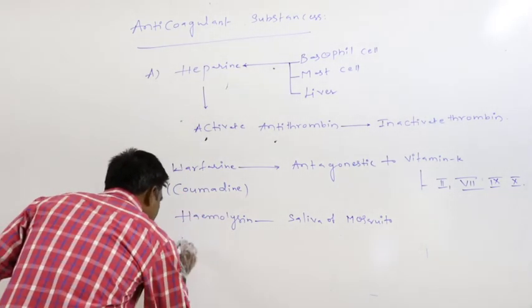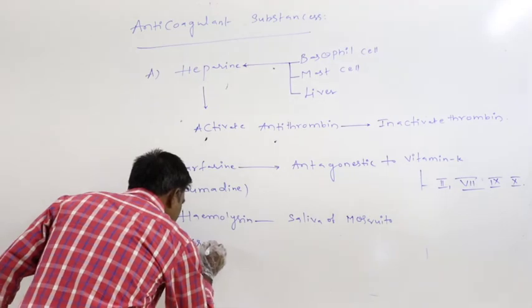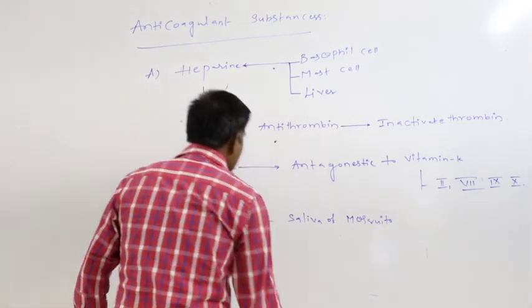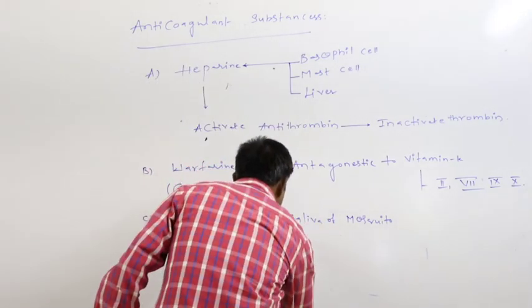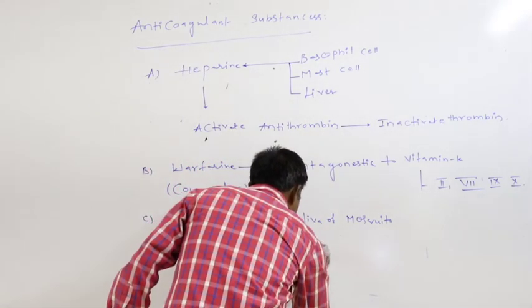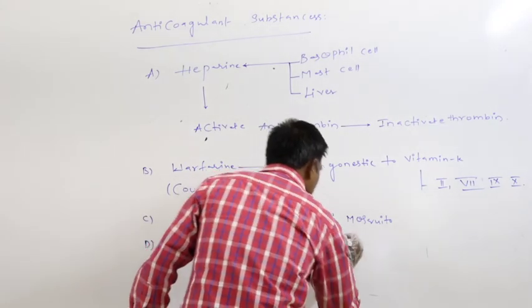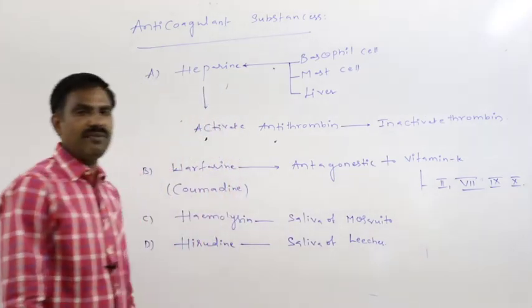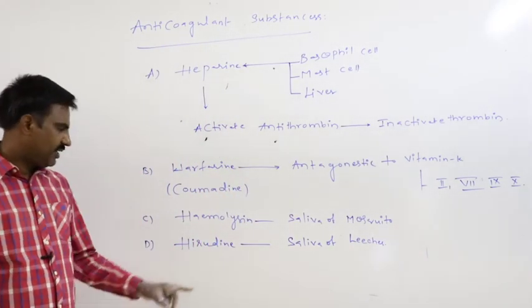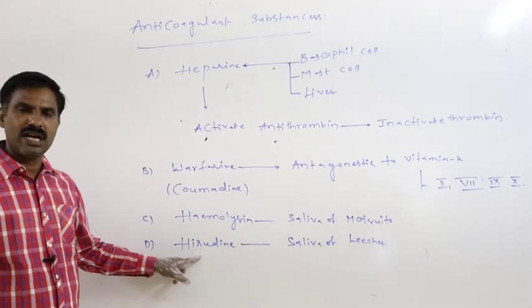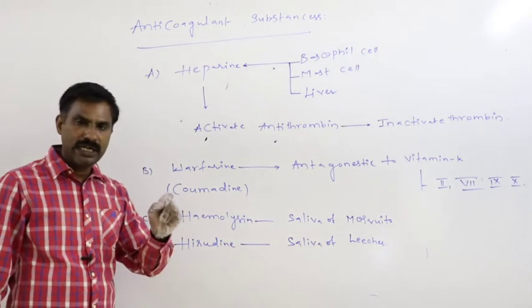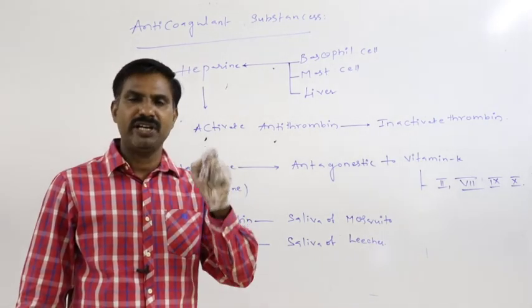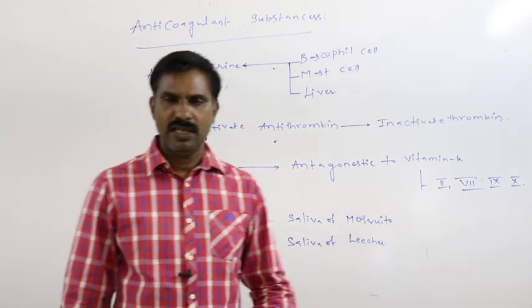Similarly, hirudin is an anticoagulant substance present in the saliva of the leech. It also prevents blood clotting while sucking blood.